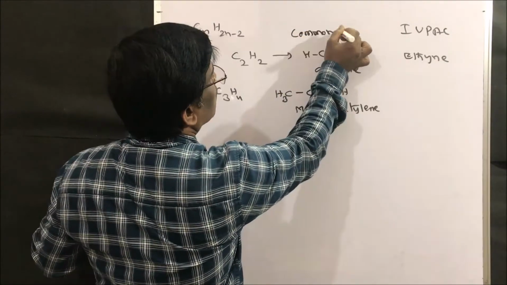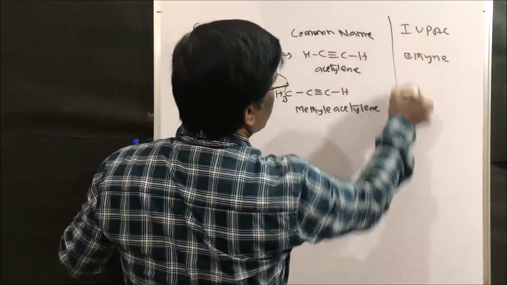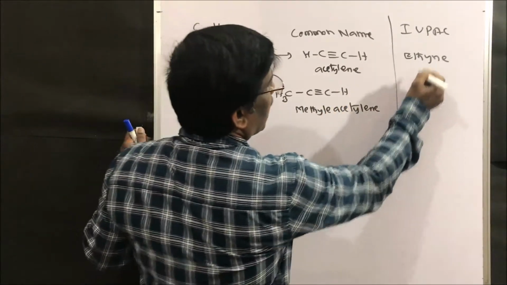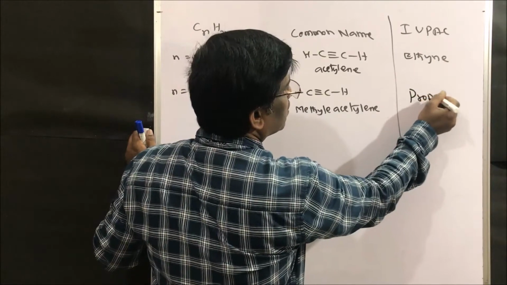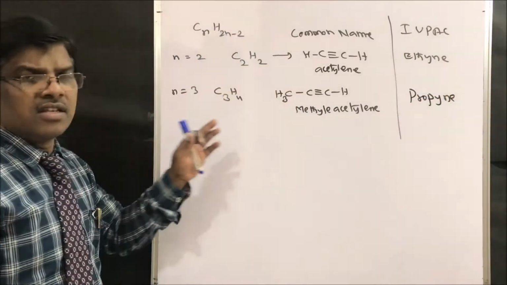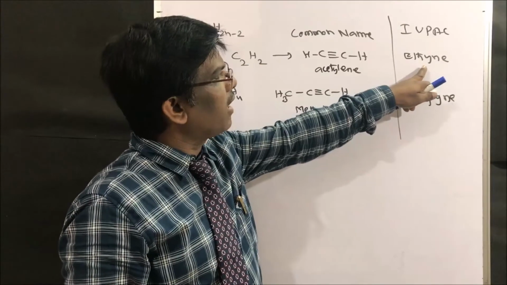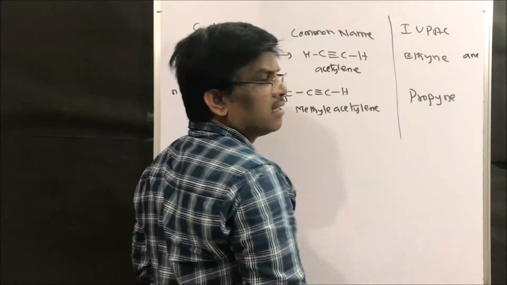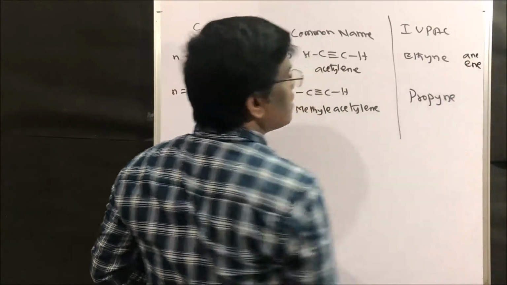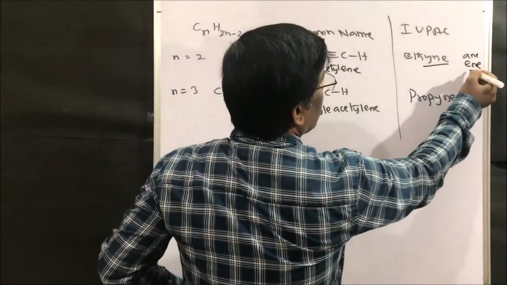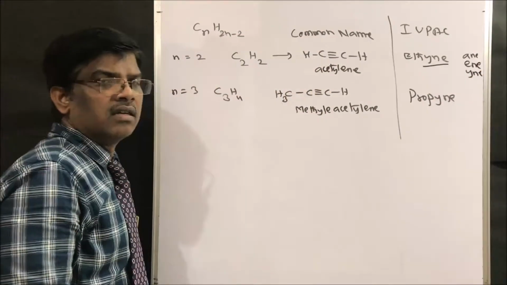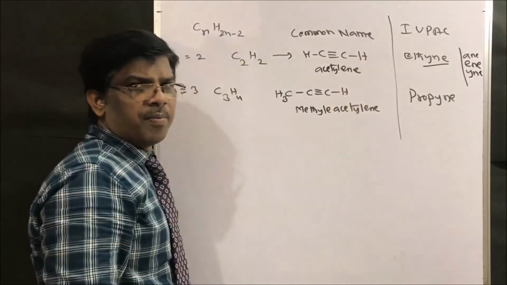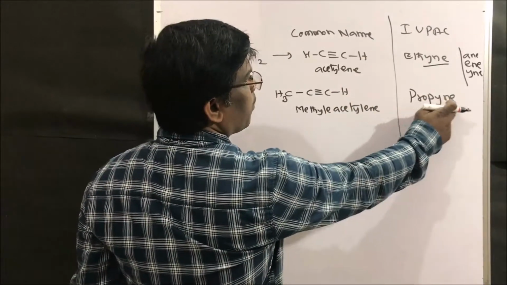The IUPAC name is propyne. As we know, for alkanes we use ane, like ethane; for alkenes ene; so for alkynes we use yne. So ethane, ethene, ethyne; propane, propene, propyne.